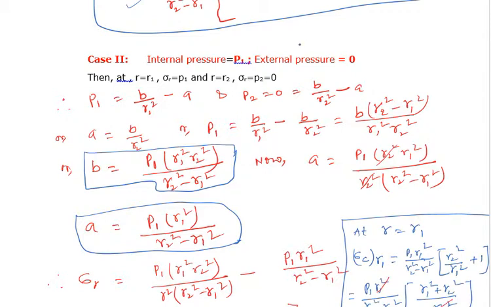Now case 2. Case 2 is internal pressure equal to P1 and external pressure equal to 0. So then what will happen? At r equal to r1, sigma r will be equal to P1, and at r equal to r2, sigma r equal to P2 equal to 0, because external pressure is 0. So P1 is equal to b by r1 square minus a. P2 equal to 0, so 0 equal to b by r2 square minus a. So a is equal to b by r2 square.